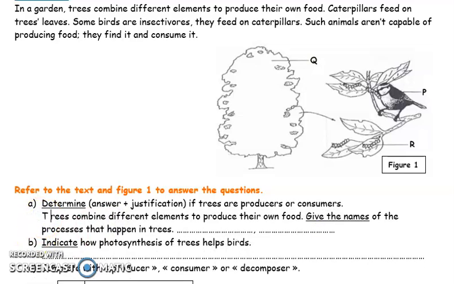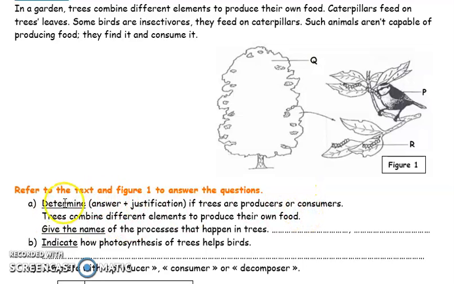Trees combine different elements to produce their food, so trees are producers. I took my answer from the text. Don't forget, each time I ask you to determine, you have to justify. Why do we classify them as producers?